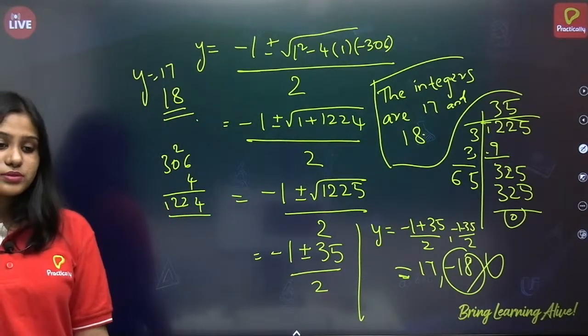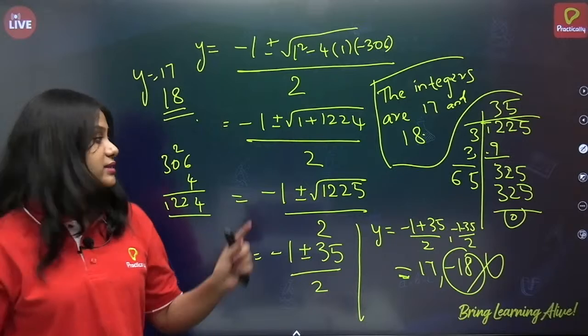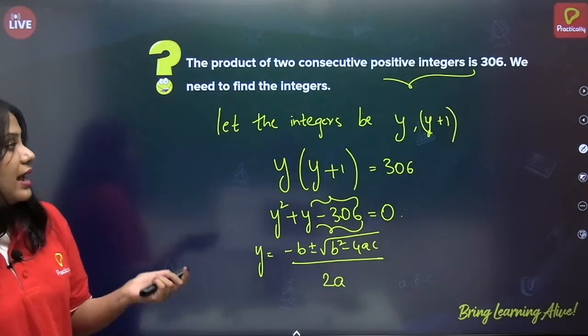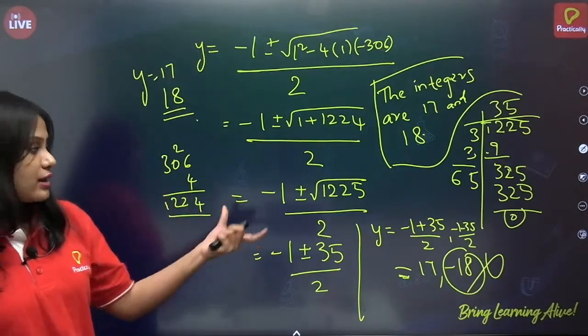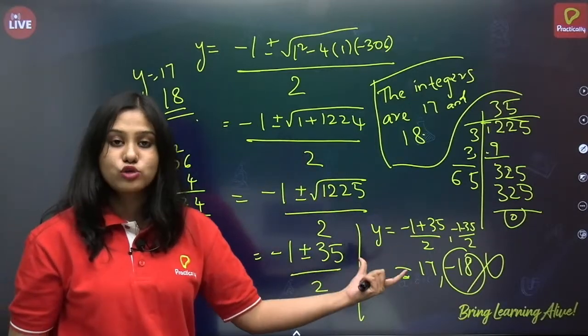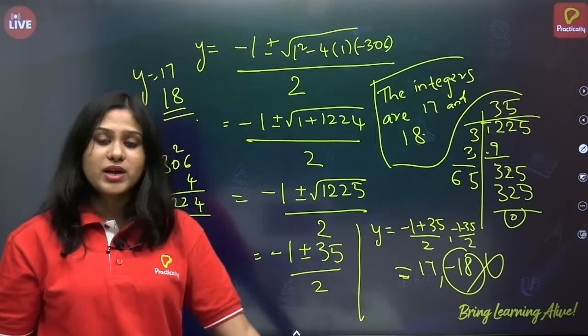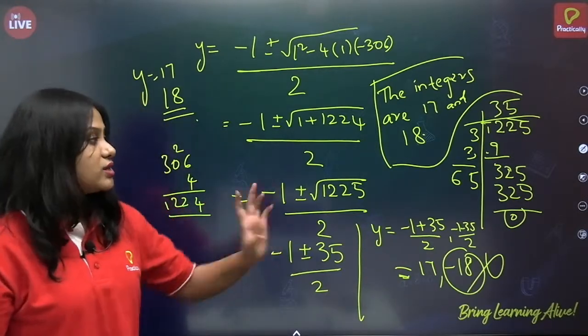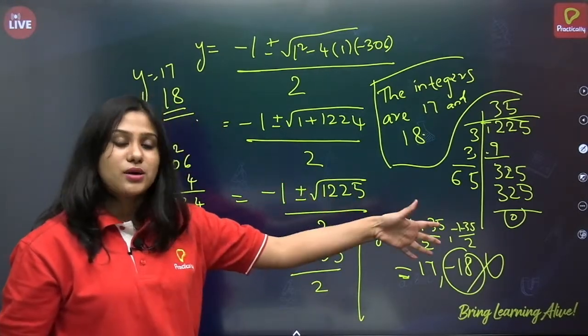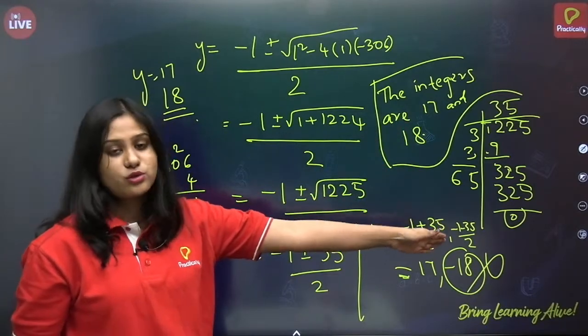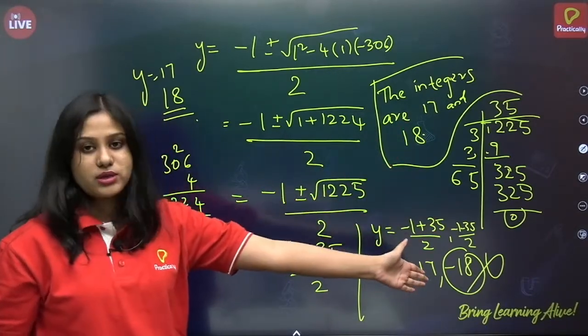I hope the solution is clear. And please do check the square root method, like how to find square roots, because even here you can't go with the prime factorization method. The easy approach is to just find the square root in the long division method.